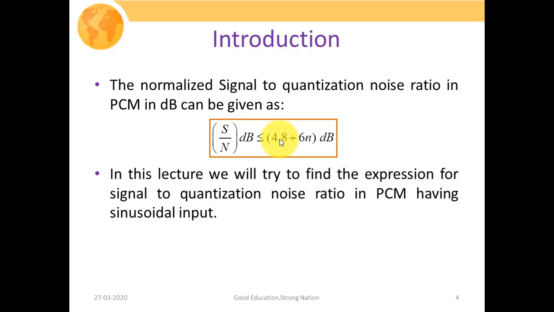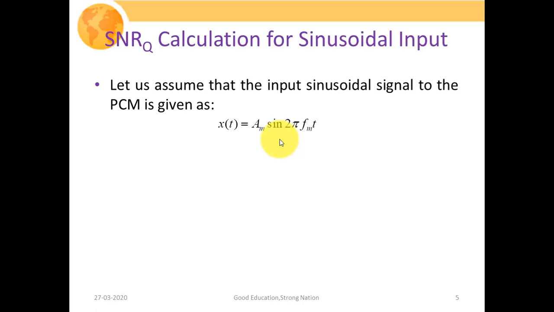which has a sinusoidal input signal at the input side. So obviously we should know that in order to calculate the signal to noise ratio, we need to find out the signal power as well as the noise power explicitly. So in order to calculate the signal to quantization noise ratio, let us assume that the input sinusoidal signal to the PCM is given as x of t equal to Am times sine of 2 pi fm t, where Am is the amplitude of my message signal and fm is the frequency of my message signal.